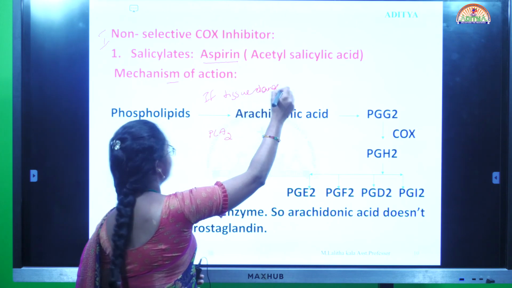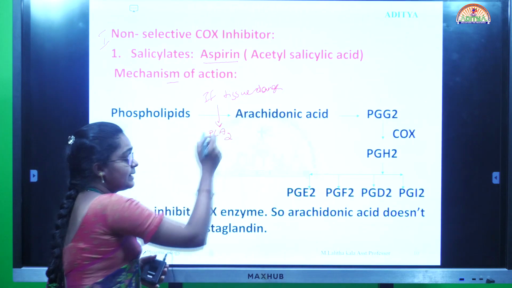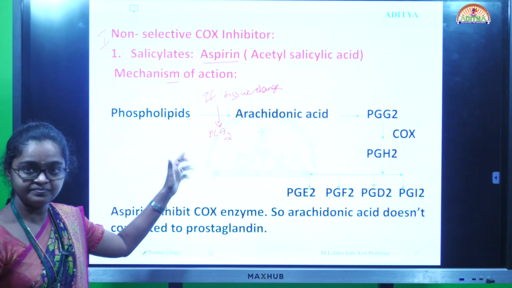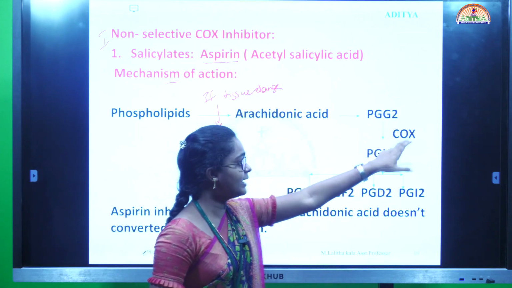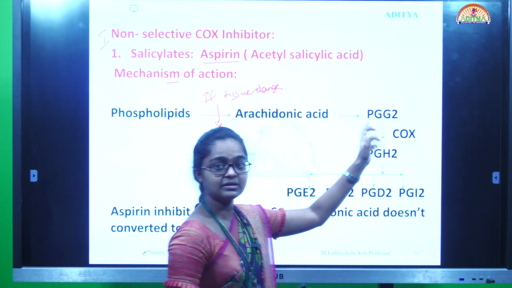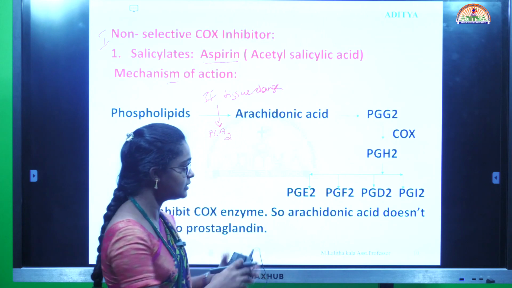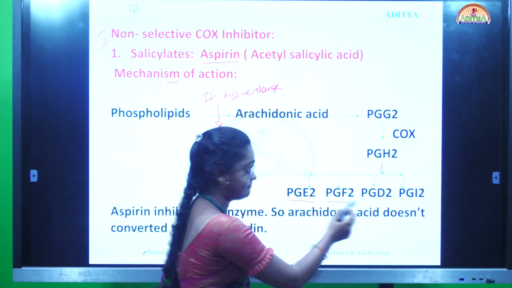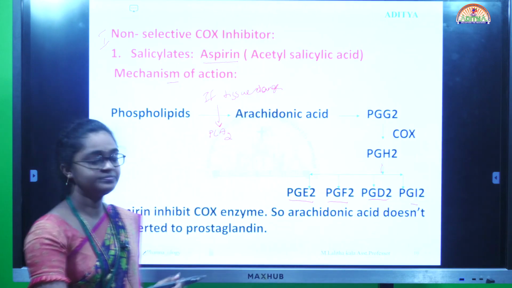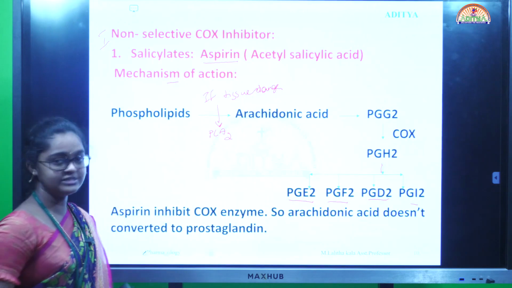It gives prostaglandin G2, and in the presence of COX, the cyclooxygenase enzyme, it gives prostaglandin H2, which is divided into subtypes: prostaglandin E2, F2, D2 and I2.